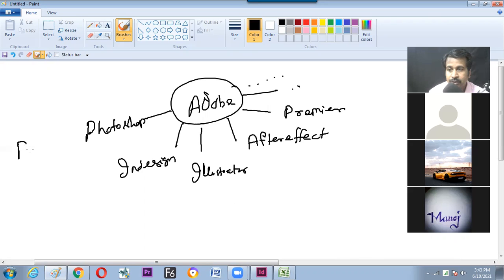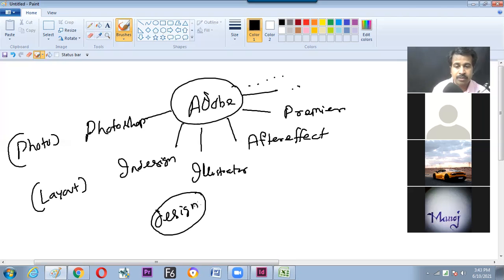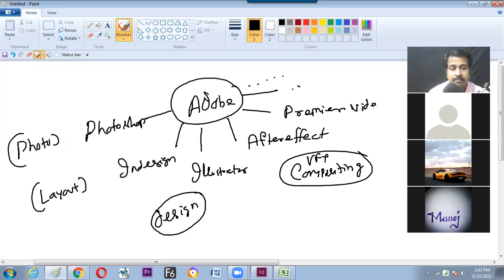This is completely into the photo industry, photo manipulations. This is the layout industry, like newspapers, magazines and all. This is designing software, the design industry, making logos, brochures, leaflets, single page design. And this is compositing software, VFX, visual effects compositing software. And this is video editing software.